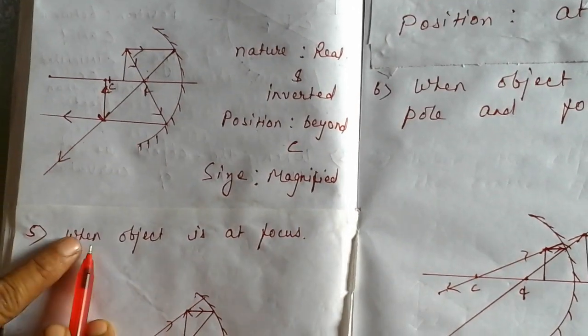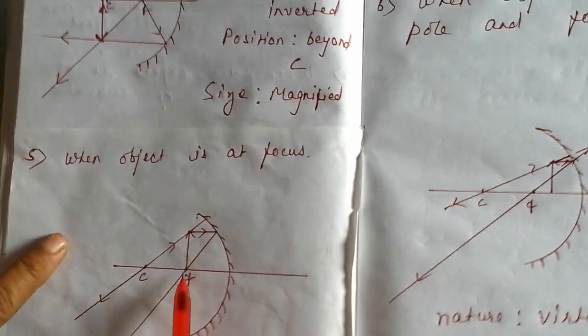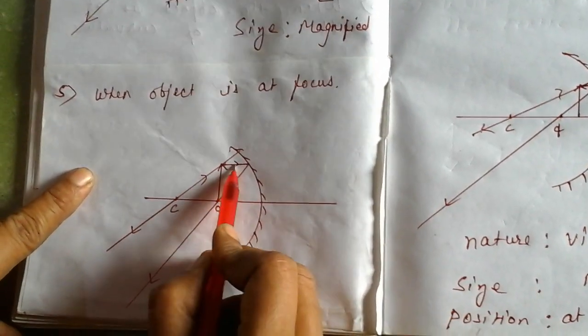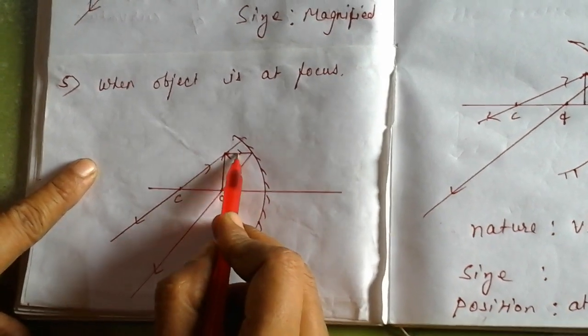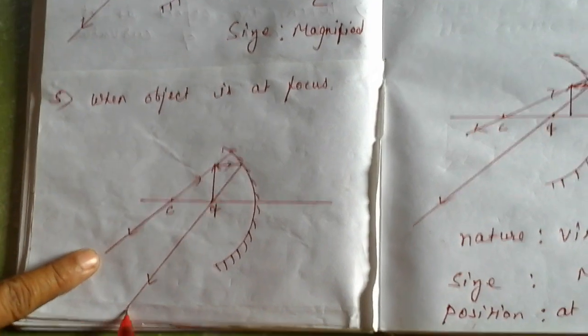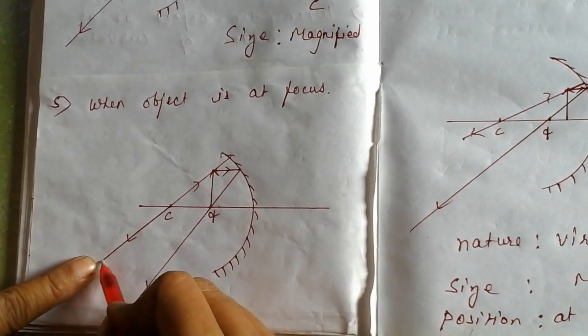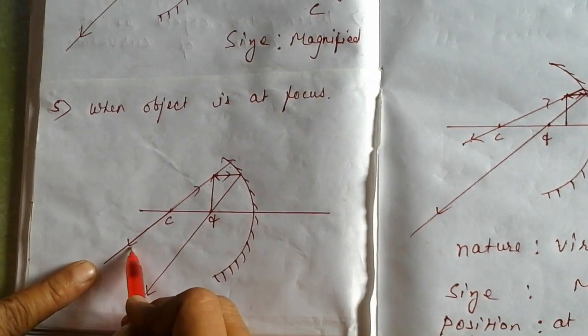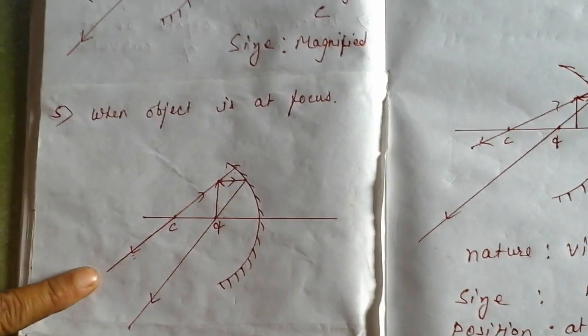Next you come, the object is at focus. I have shown you the object is at focus. First rule, a ray of light parallel to the principal axis, after reflection passes through the focus. And third rule, a ray of light passes through the focus. It retraces back in its own path and you see both the rays.